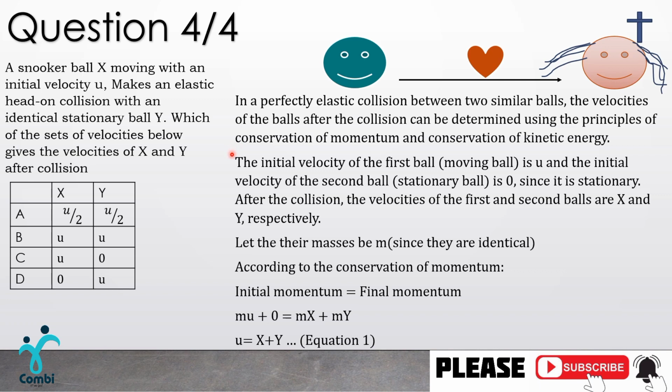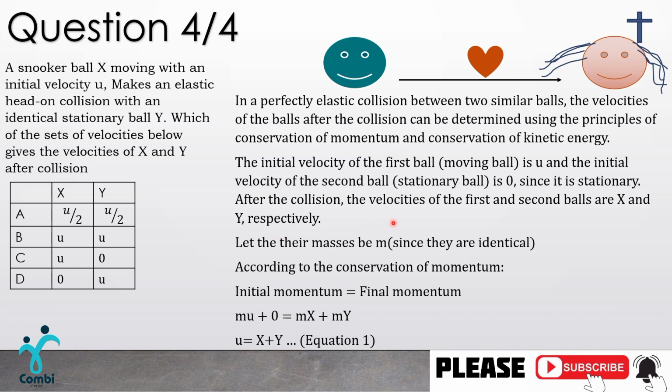Here the initial velocity of the first ball, which is the ball which is moving, is u, our guy, and the initial velocity of the second ball, which is the stationary ball, is zero, the girl. Since it is stationary.